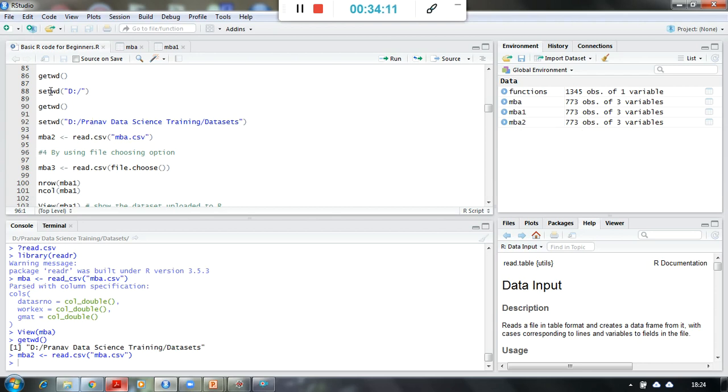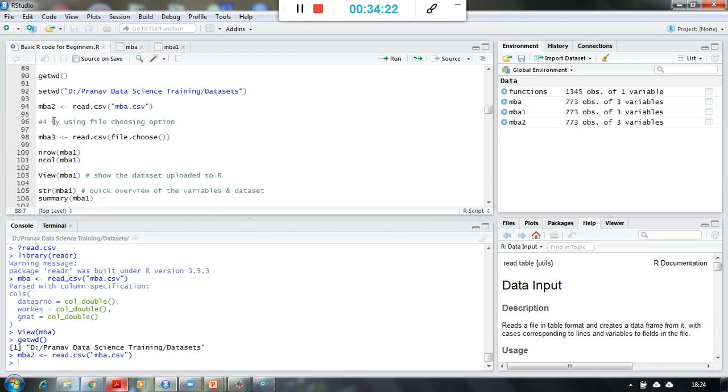And how to set the directory? You can use the setwd function, and to get the current working directory, it is the getwd function. These are simple English words, just to show how simple programming languages can be. There are no complications over here, unlike C programming, which people have tried to learn and found very difficult. R is not like that. It is just simple English language. That's it.